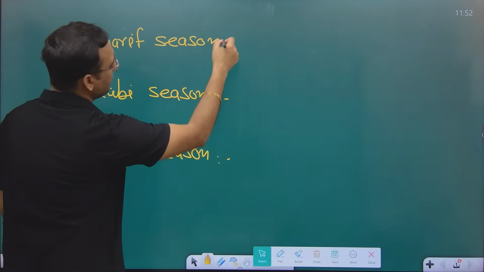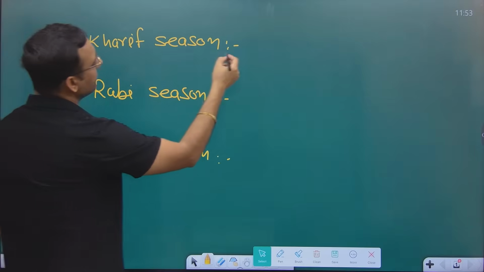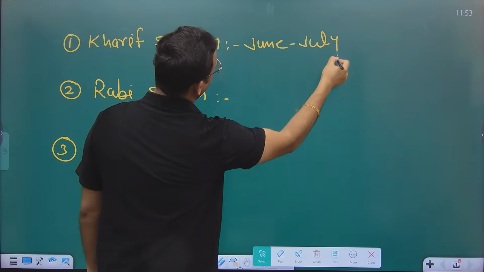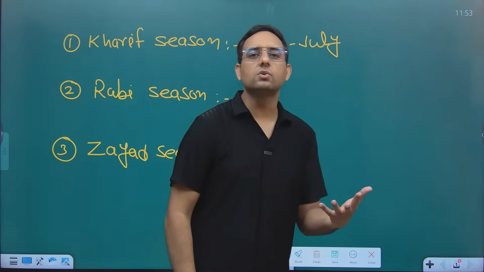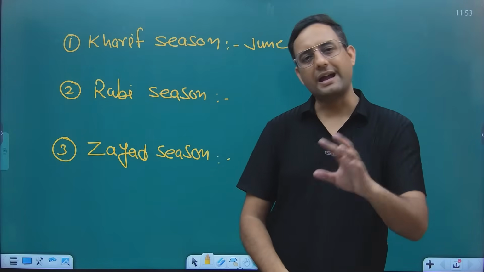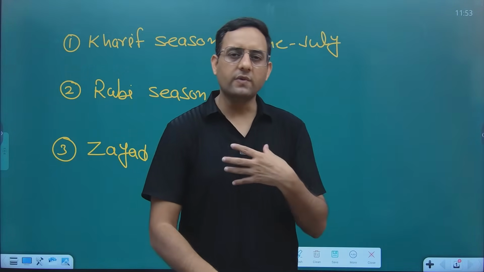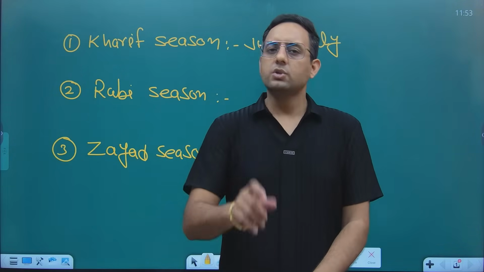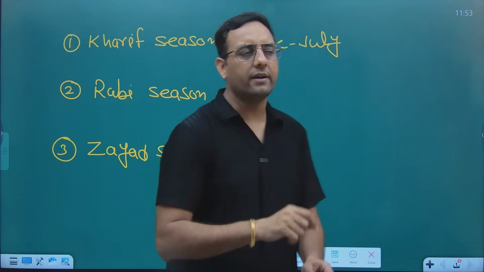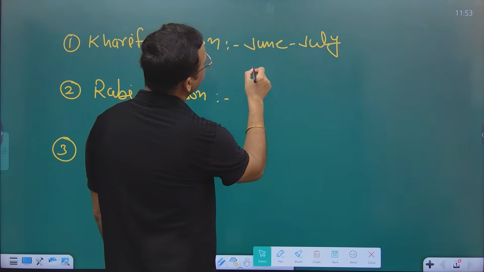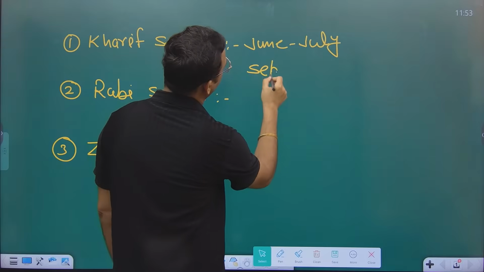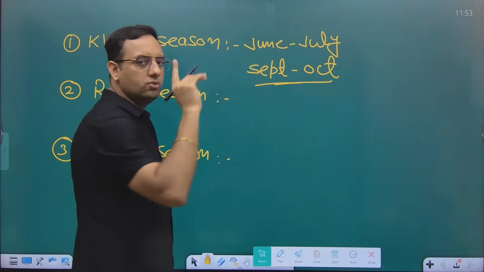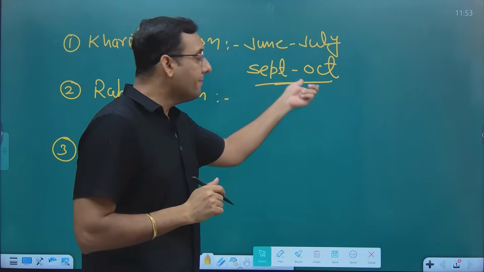When we talk about the sowing and harvesting time, Kharif sowing will start from June to July. In June it will start in southern India, but the southwest monsoon will reach the north part at the end of June or the start of July. This is why we start the sowing in July or at the end of June. So the sowing time of Kharif is considered June to July and the harvesting time is considered September to October. This time is very crucial. This time is very important. June, July is not that important, but September, October is very important.